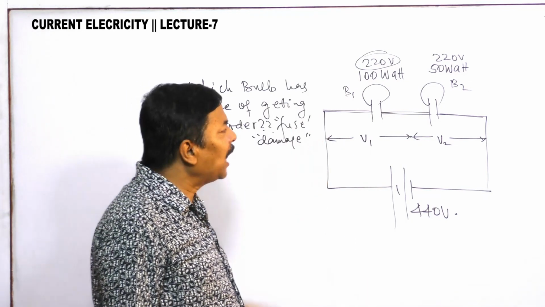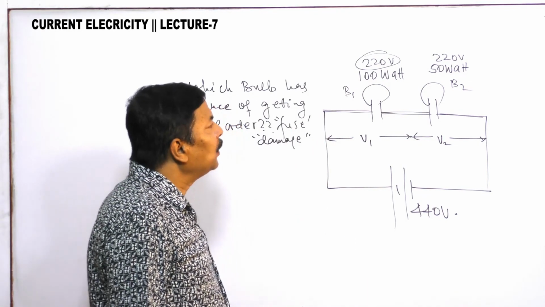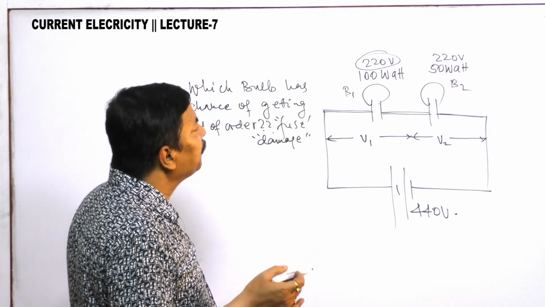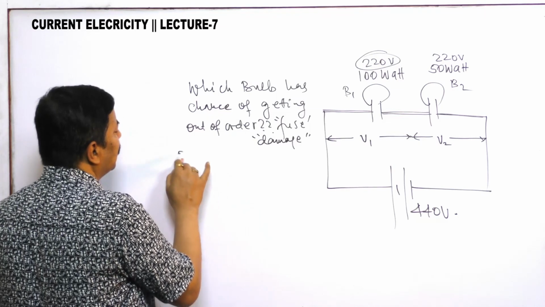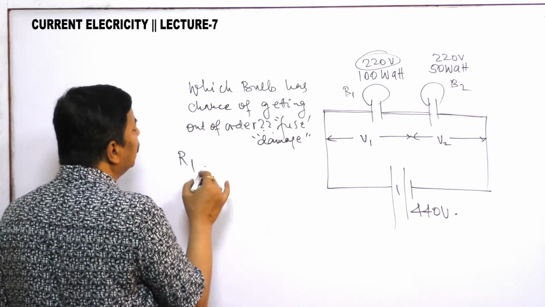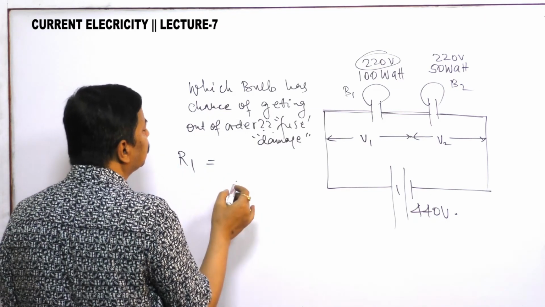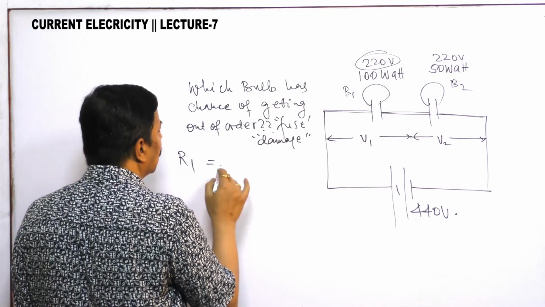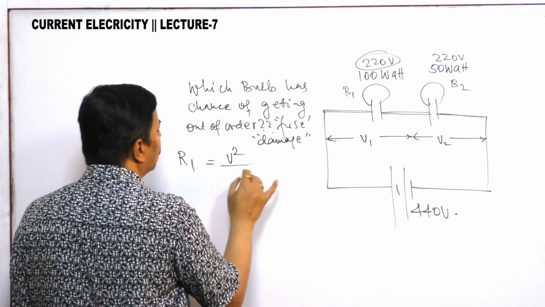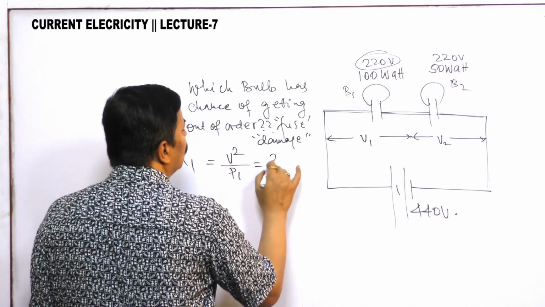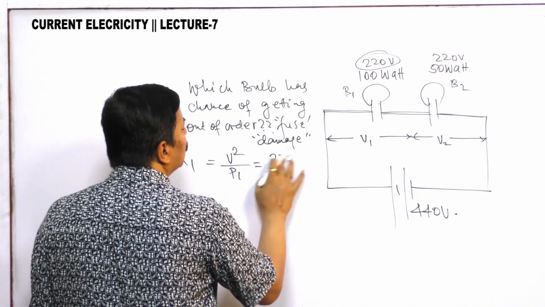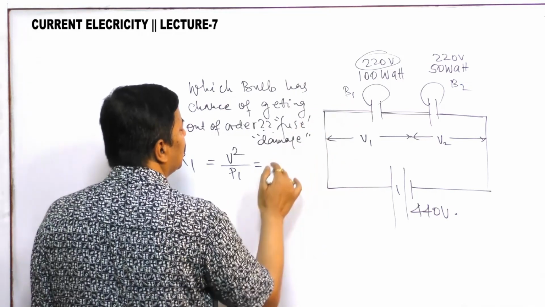So first you see the resistance. Resistance of bulb 1, R1, is equal to V square by P1. V is 220, or better you keep V as constant because V is same.